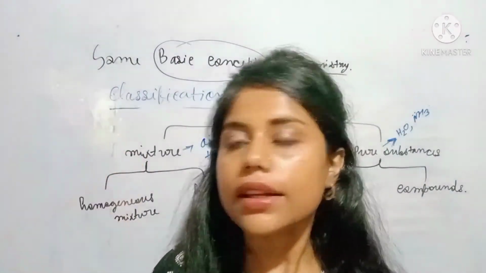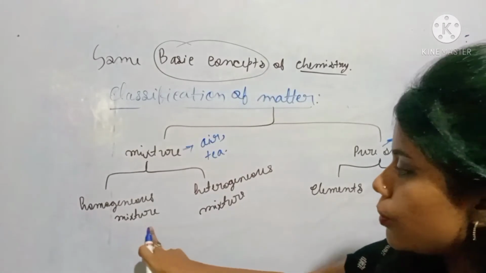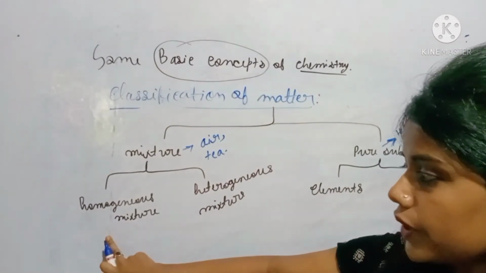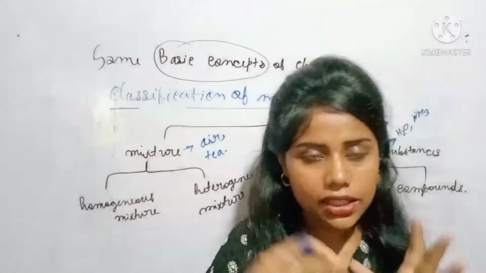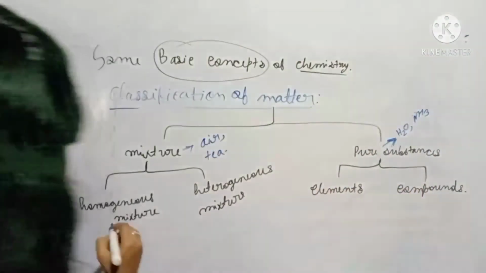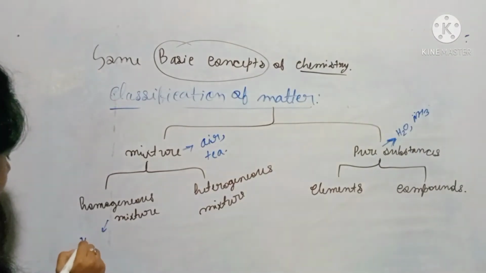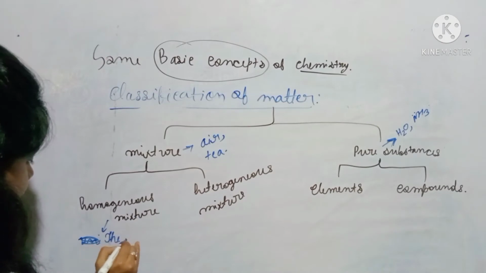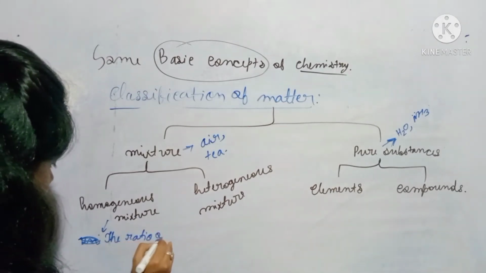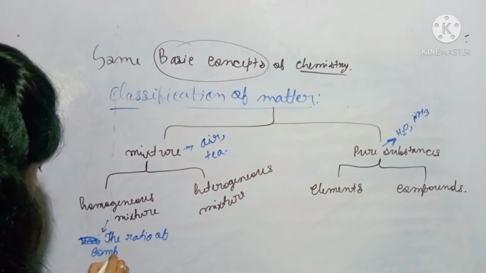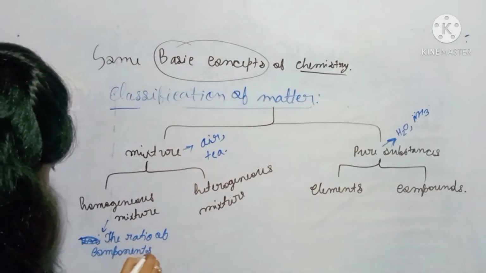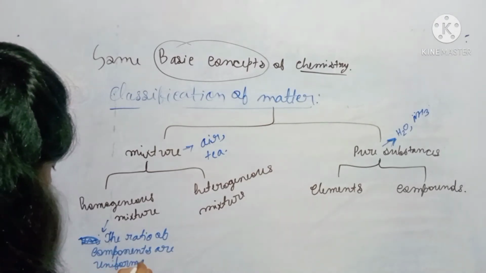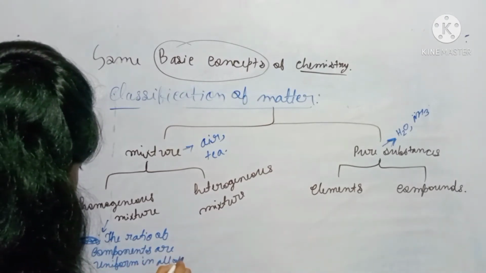And again, mixtures are differentiated as homogeneous and heterogeneous. Homogeneous means its components are uniform. I mean, the ratio of components is uniform all over the solution.